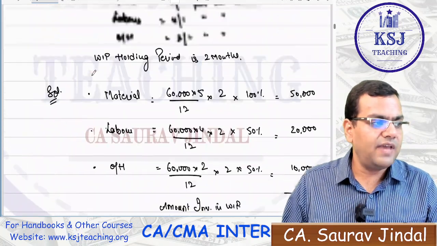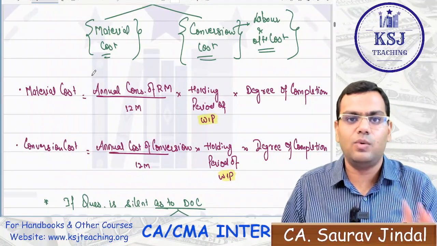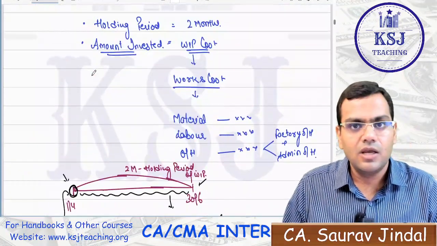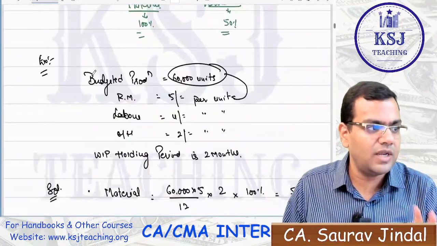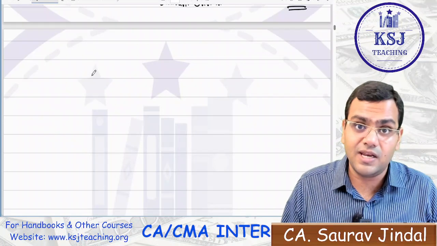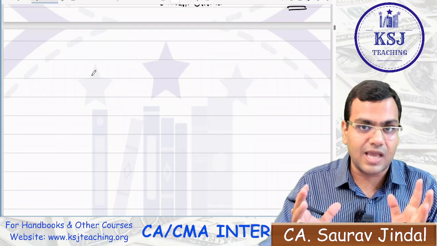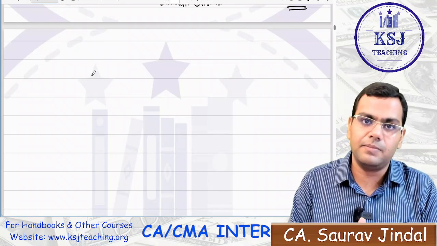Clear, sir? So very simple. The estimation is based on two things. One, the holding period. Secondly, what is the amount that is invested during that holding period. So in the WIP, we have calculated it like this. I hope this much is clear, sir. The WIP is very, very important because this is one area where the people get confused and a lot of mistakes are committed in the WIP part.